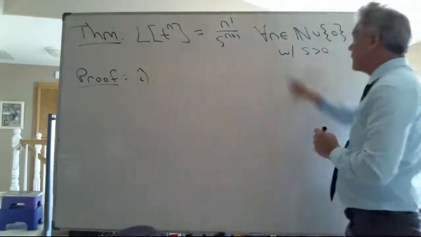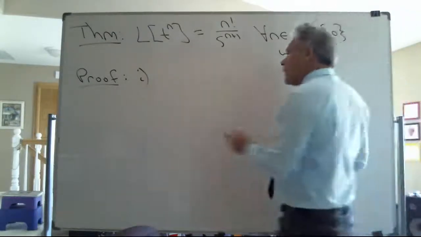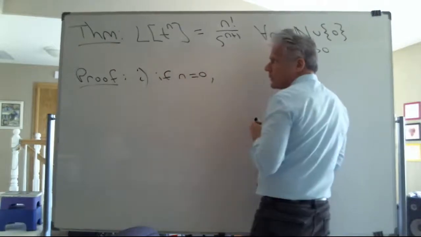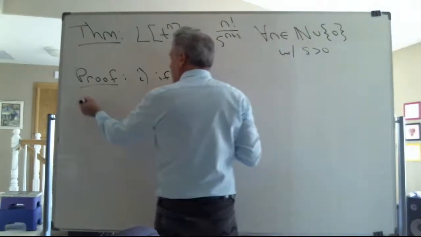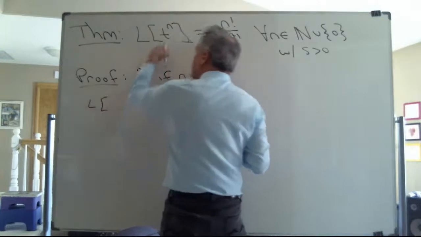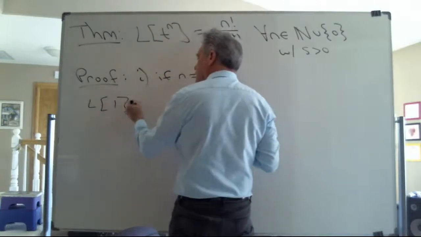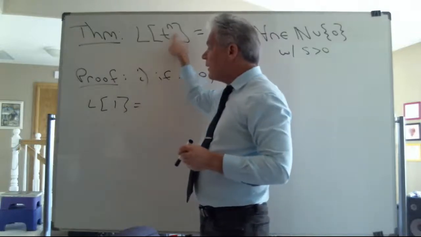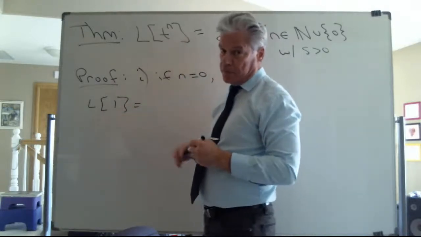So in using mathematical induction, my very first step is, of course, to show this works for the smallest such value of n. That would be 0. So if n is equal to 0, let's see what's happening. Then the Laplace transform of t to the 0 power is the Laplace transform of 1.